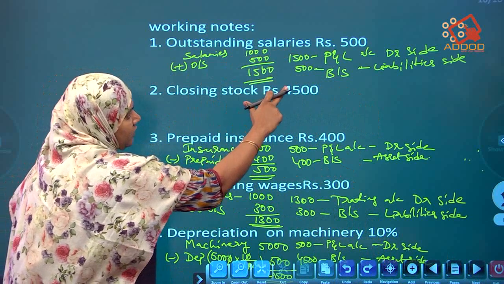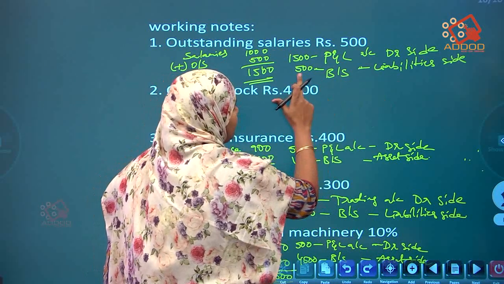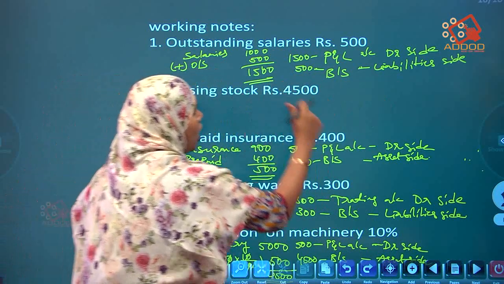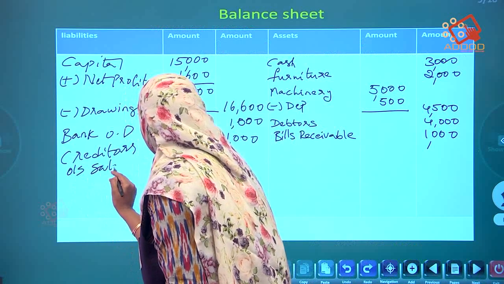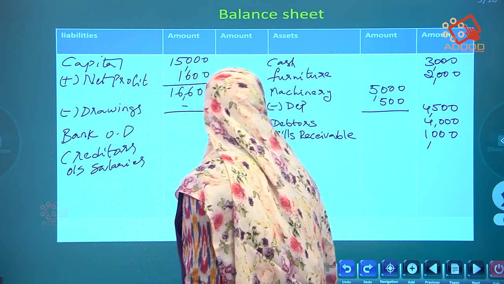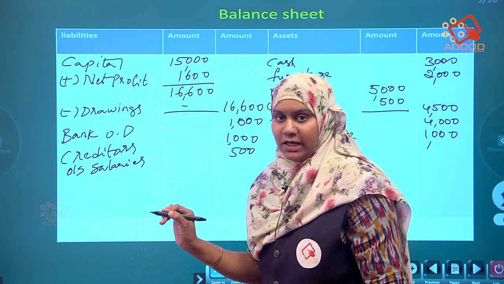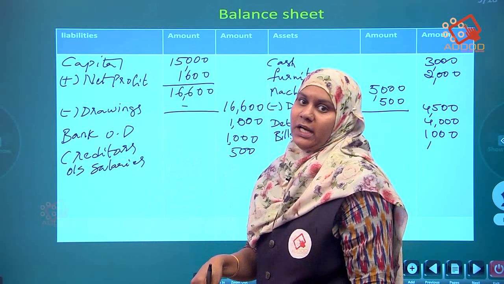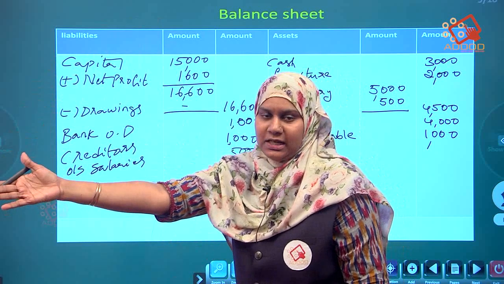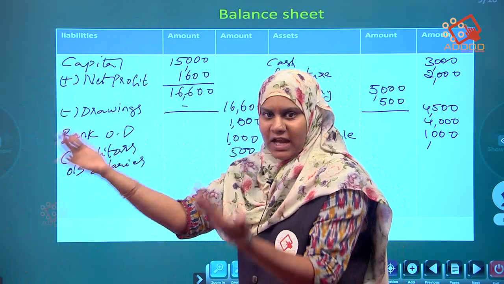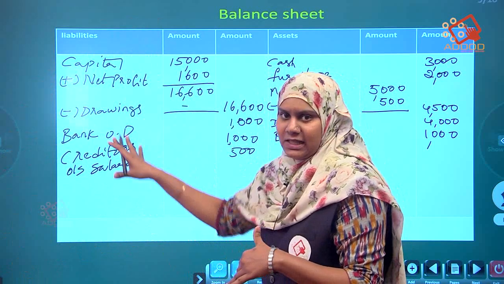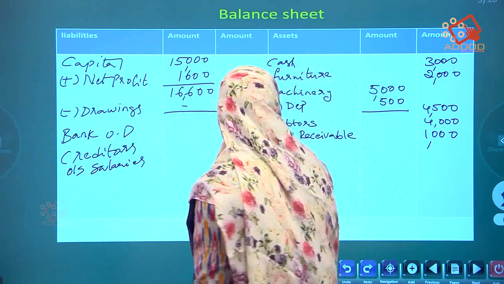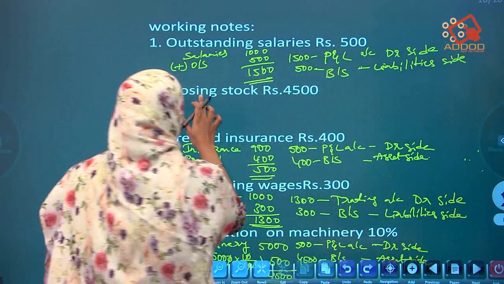Outstanding salaries are there. What I said, in the balance sheet liability side, outstanding should be posted. How much? 500. Outstanding salaries 500. What I said, outstanding means the amount is still to come into the business. It is standing out of the business. We have to get it. So it comes in the liability side. Outstanding salaries 500. Still closing stock.